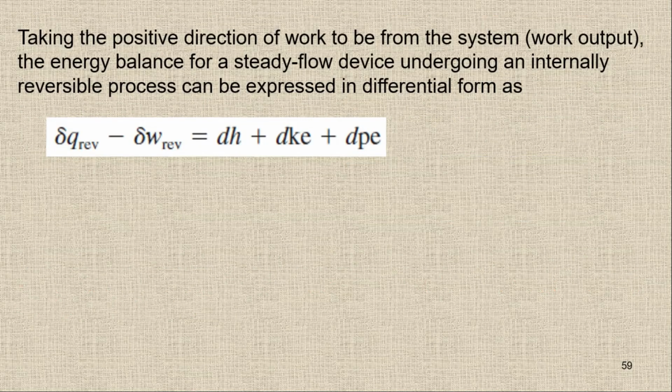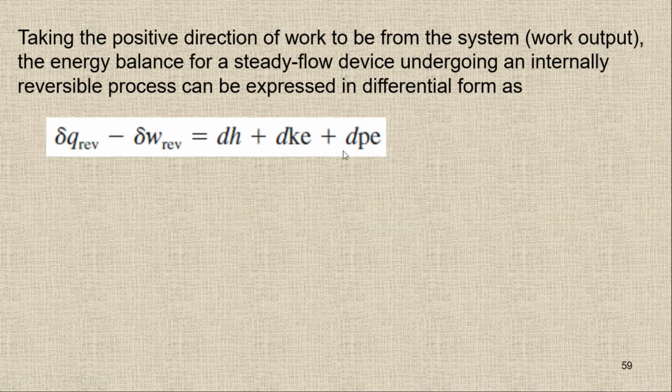Now here we are going to derive a relation for reversible flow work. If I apply the energy balance for a steady flow device undergoing an internally reversible process, I can write in differential form: delta Q reversible minus delta W is equal to the change in enthalpy plus the change in kinetic energy plus the change in potential energy.